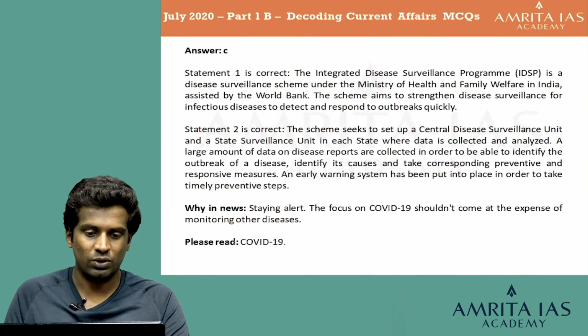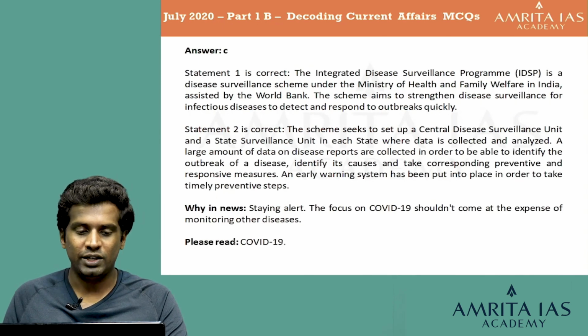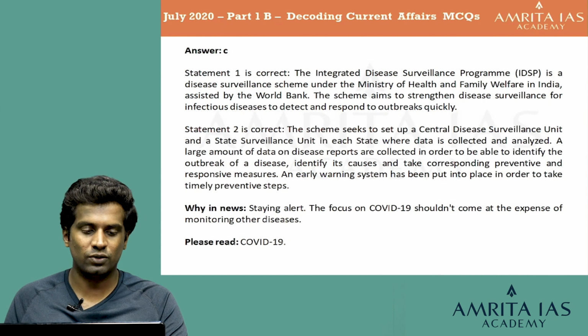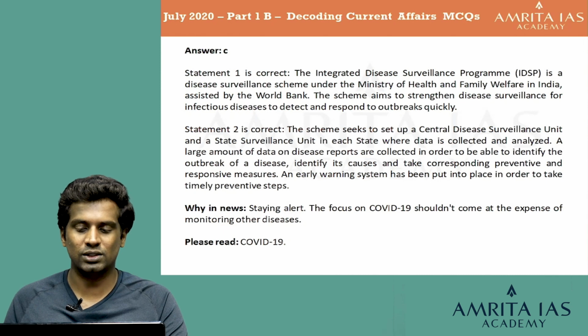So let's look at the explanation for statement 1. The IDSP is a disease surveillance scheme under the Ministry of Health and Family Welfare in India, assisted by the World Bank. The scheme aims to strengthen disease surveillance for infectious diseases to detect and respond to outbreaks quickly. In the second statement, the scheme seeks to set up a central disease surveillance unit and a state surveillance unit in each state where the data is collected and analyzed.